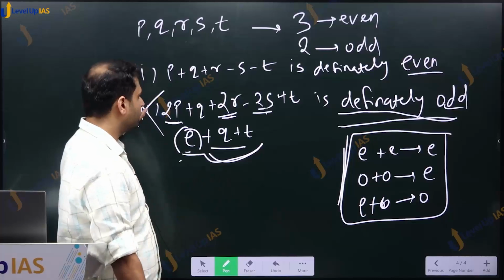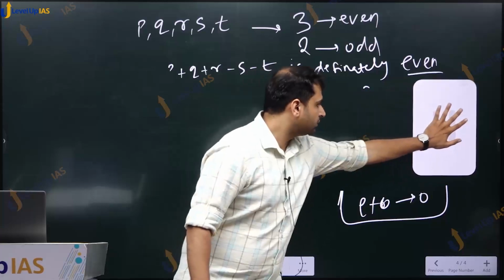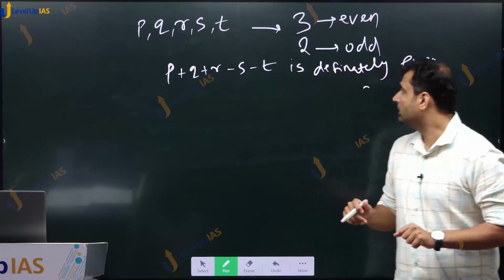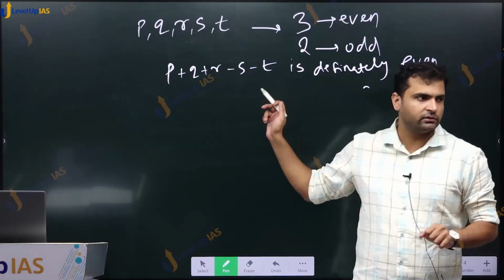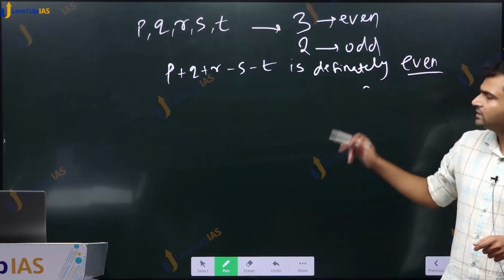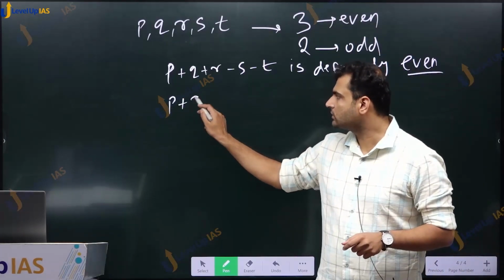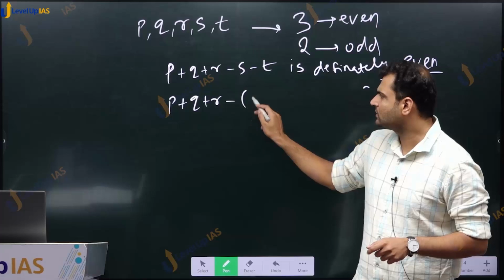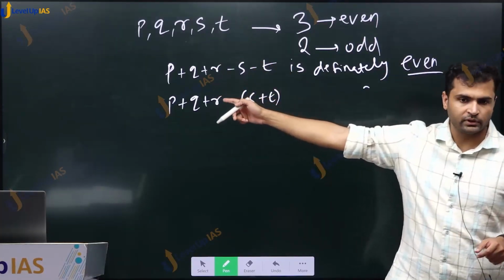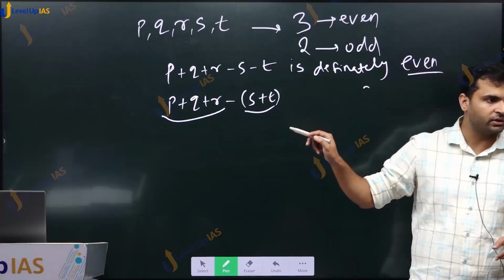Now let us come to the first question. It is there on the second page. Now we want to comment on whether this particular sum, where there are some additions and then some subtraction, is even or not. What do we have here? We have p plus q plus r and minus s plus t. This is what we have. Minus I have taken as common, right?